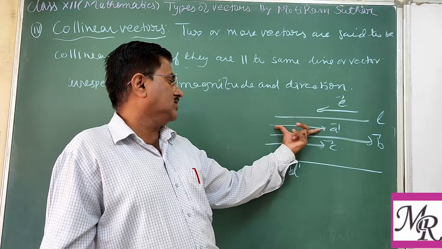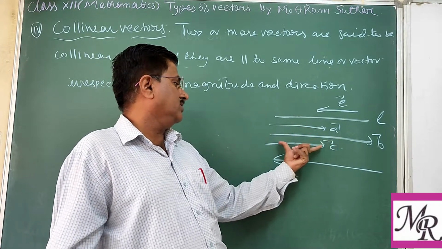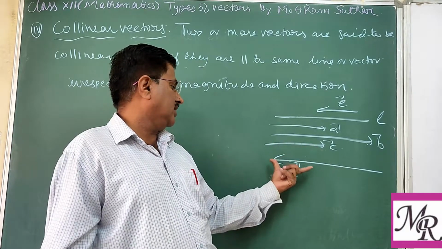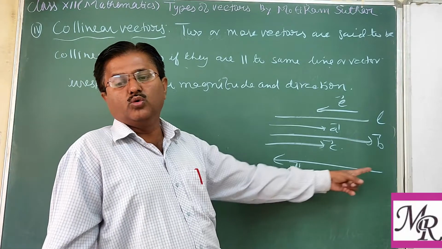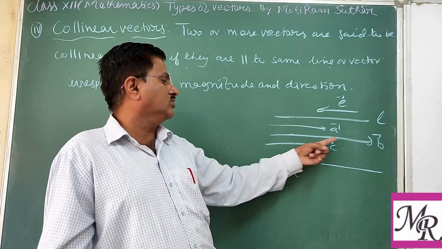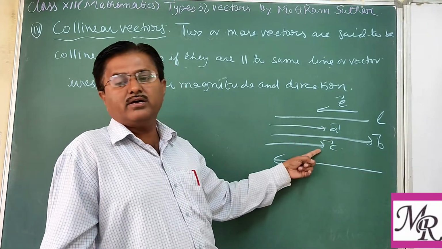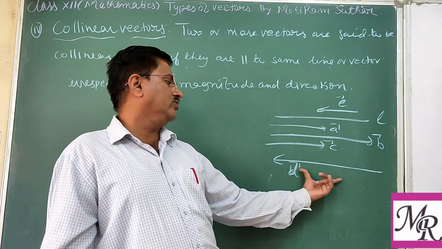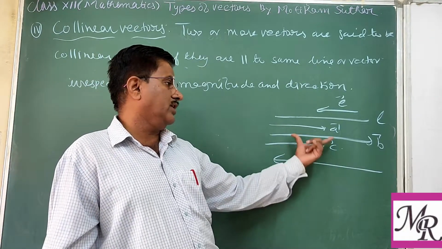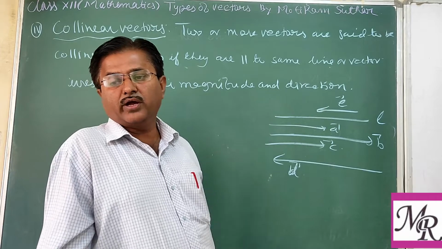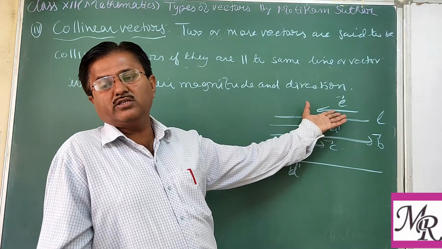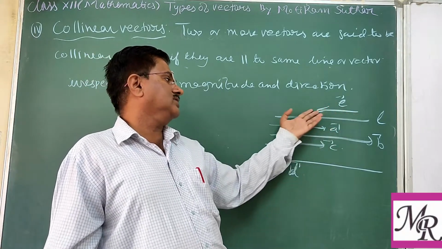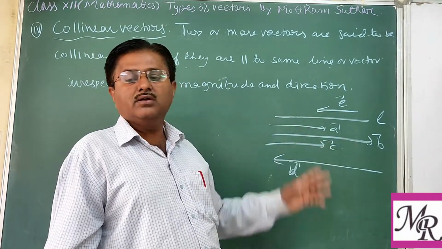Suppose this is 3 cm, then this is 4 cm, or this is 3.5 cm. And again you can see vector D, whose direction is opposite to vectors A, B and C, and also its magnitude is 5 units, more than the magnitude of the other vectors. Similarly, vector E, whose magnitude is suppose 1 unit, has direction opposite to A, B, C.